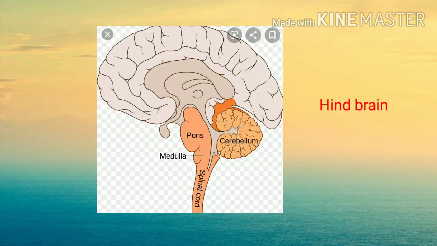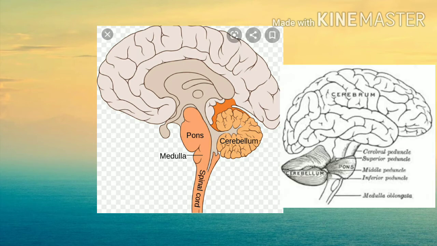Then the hindbrain consists of the pons varolii, cerebellum and medulla oblongata. The pons varolii has a cross band of nerve fibers connecting the cerebrum, cerebellar lobes, medulla oblongata and spinal cord. The cerebellum consists of two cerebellar hemispheres and a central vermis. The intermixing of white matter with gray matter results in a tree-like pattern called arbor vitae, and the cerebellum is connected to the other parts of the central nervous system by three pairs of myelinated nerve bundles called the cerebellar peduncles, and all activities of the cerebellum are involuntary in nature.